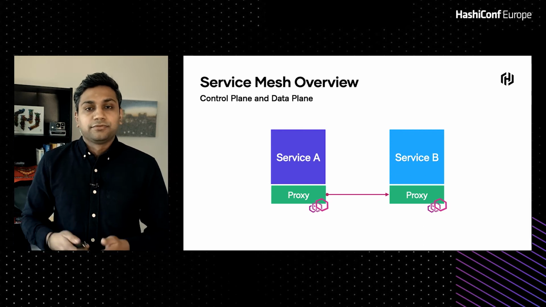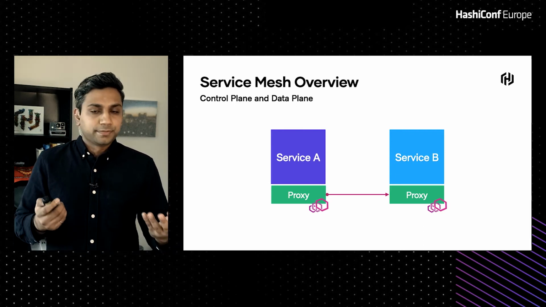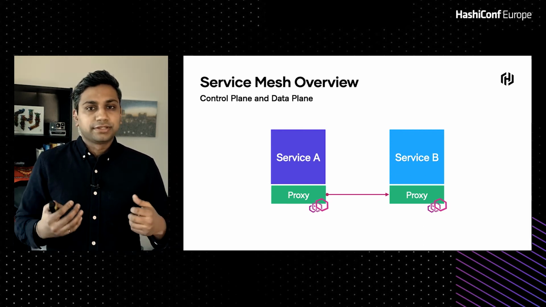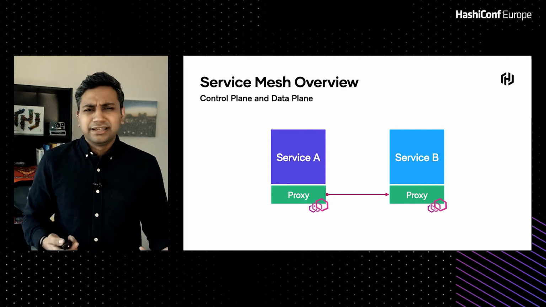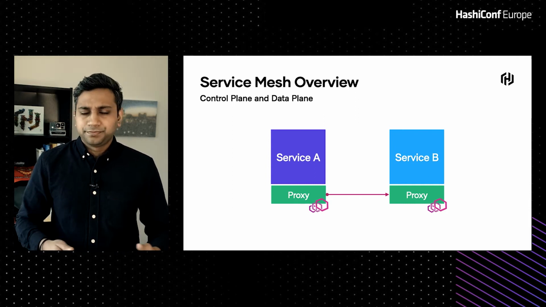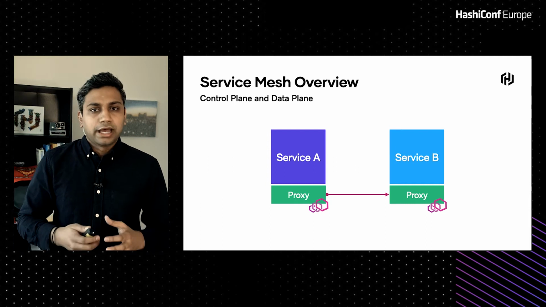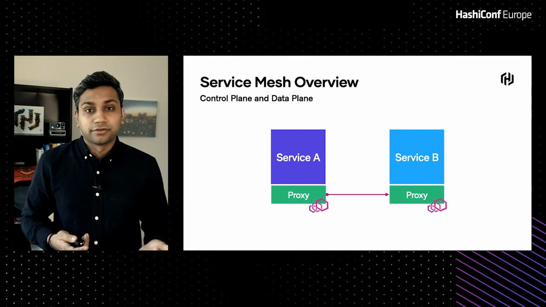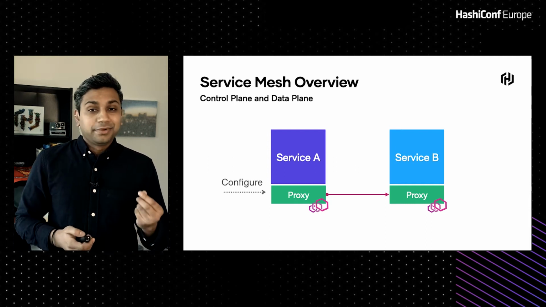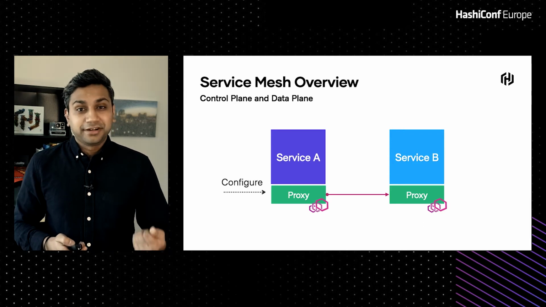The service B proxy will forward that request up to service B, right? And essentially, this is how service A will get to service B. It doesn't need to know the IP address of service B. It'll just make a localhost call, and everything else is the responsibility of the proxy. But here, the interesting thing is something needs to configure this proxy.